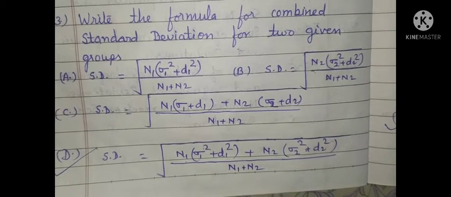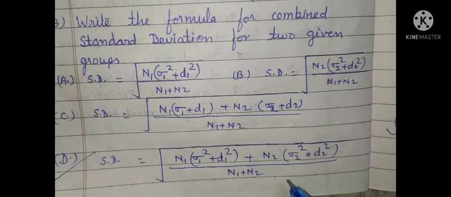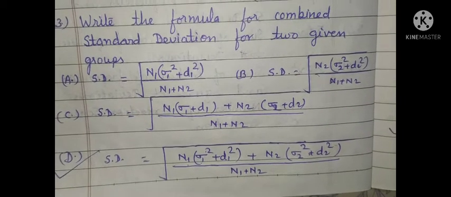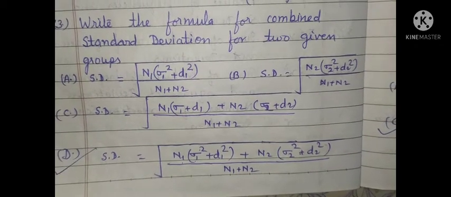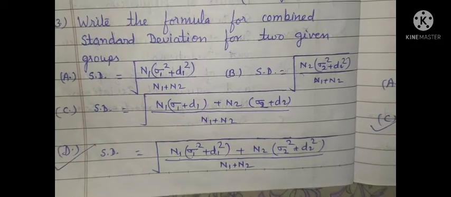Now, one more question may be asked in the examination, that standard deviation for more than 2 or 3 or 4, let it be n groups.